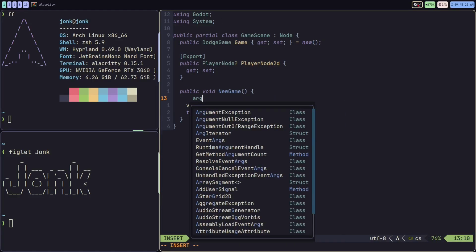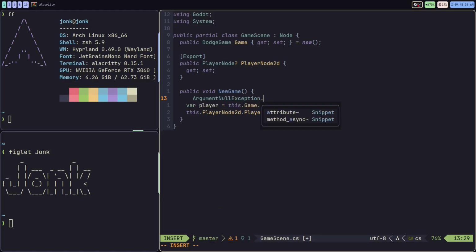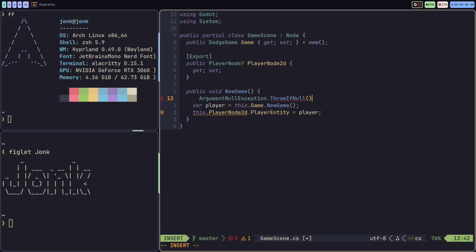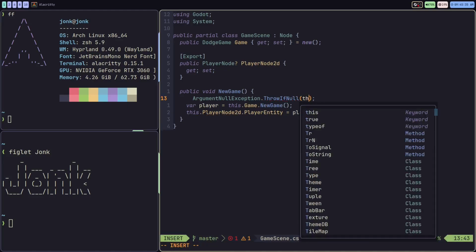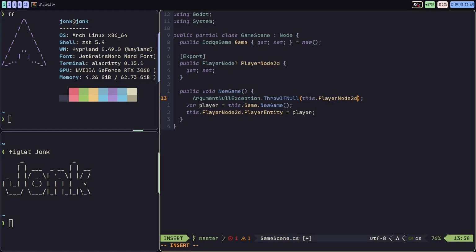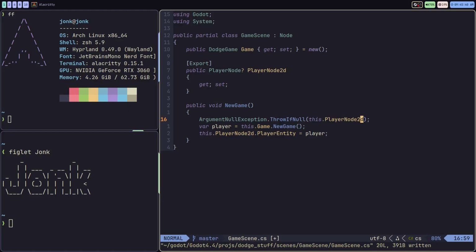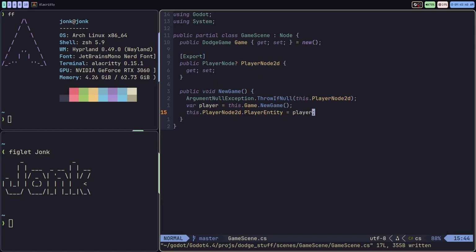I'm going to call an argument null exception here and throw if null, because the player 2D node should never be null at this state. So I didn't set something right in the editor at this point. We're going to set it like that, format it. So we call a new game, we set the player entity to our player entity node.